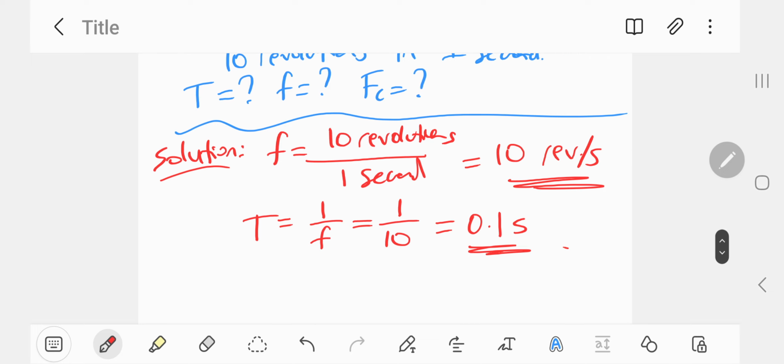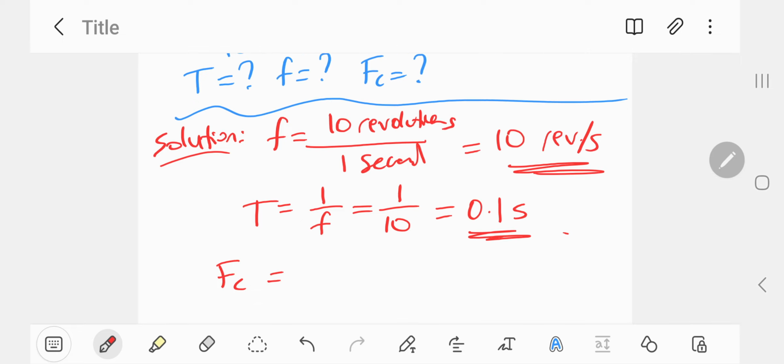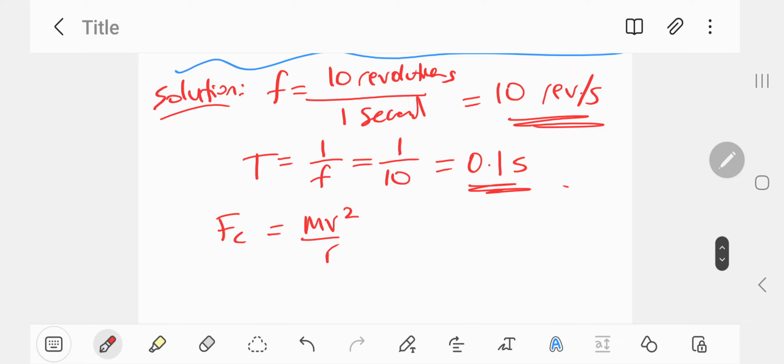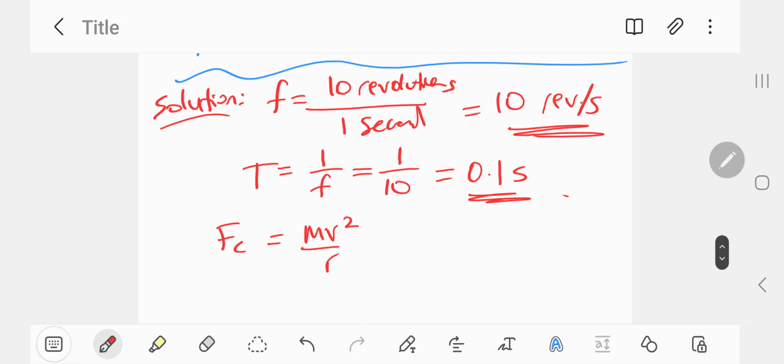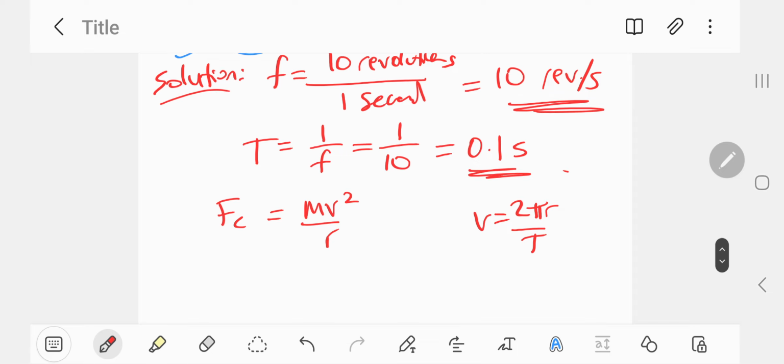So having calculated these two quantities, the frequency and the period, we can now work out the centripetal force, m v squared over r. So we know what m is. m is just 100 kilos. However, v needs to be expressed in terms of circular motion, which is just 2 pi r divided by the period, rather than just having v by itself.